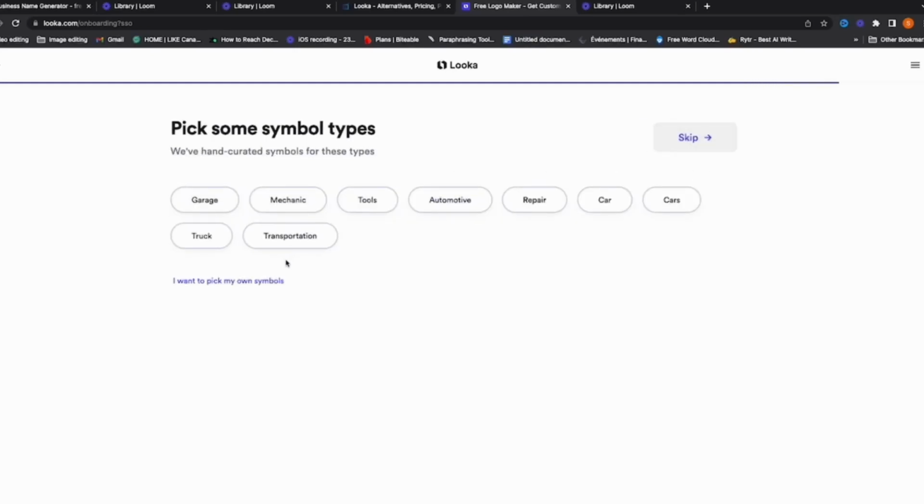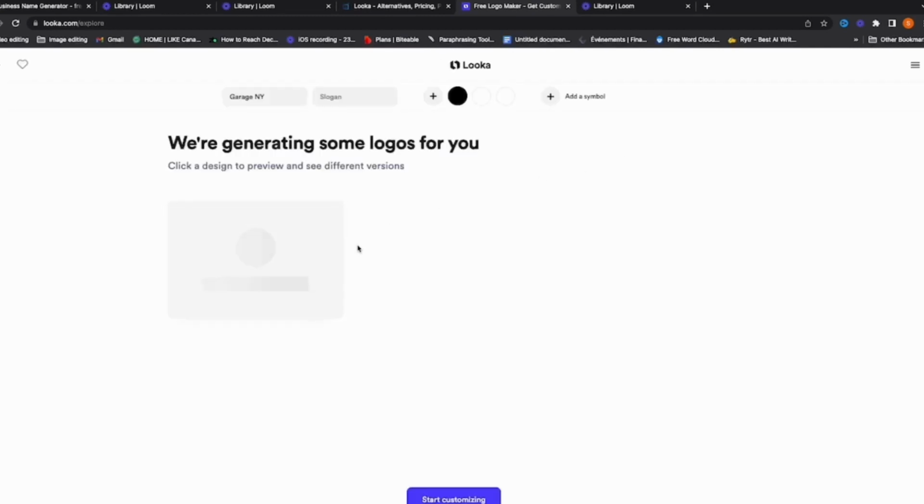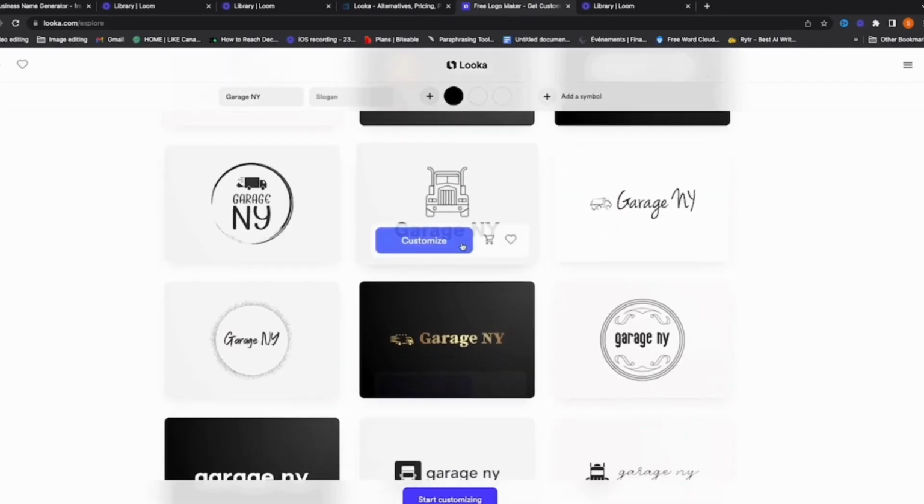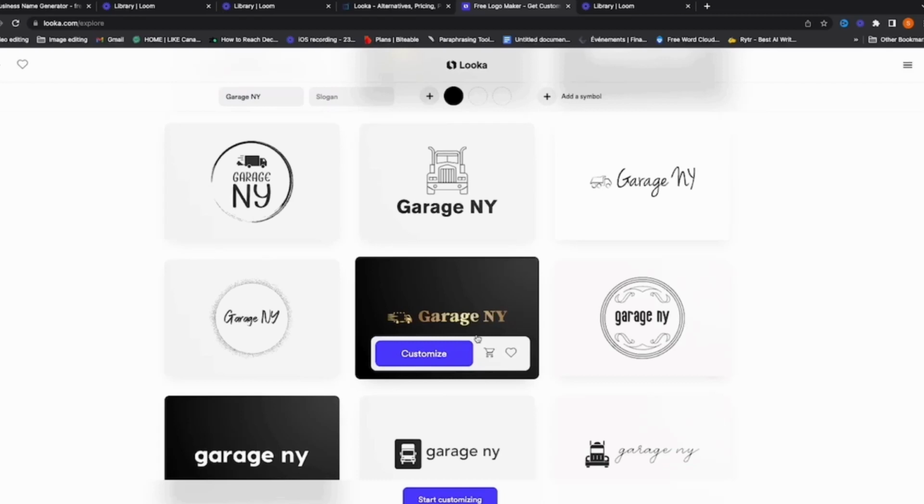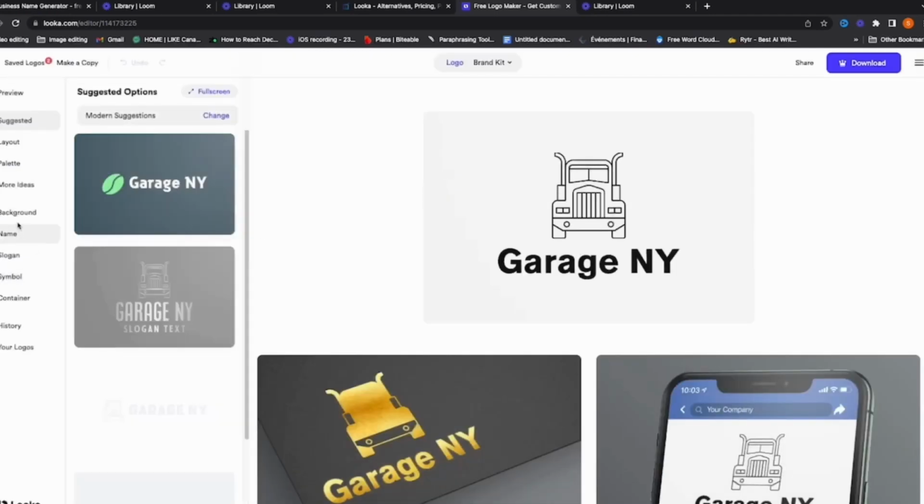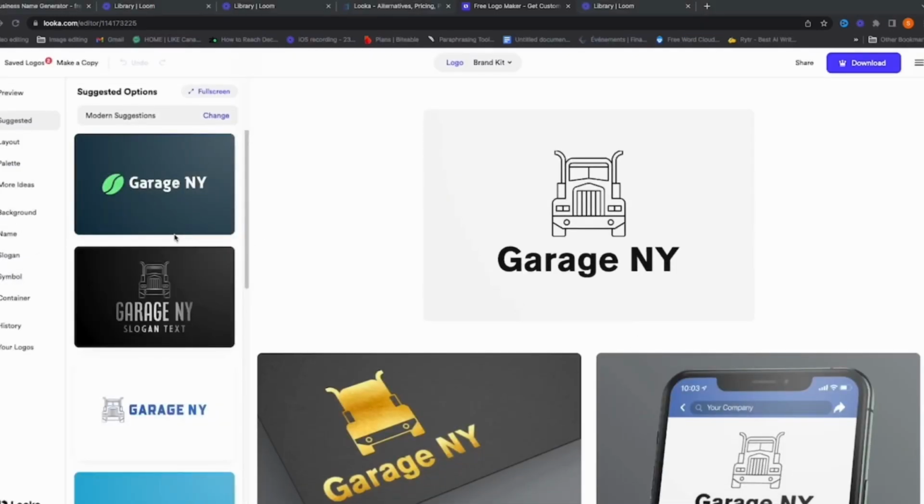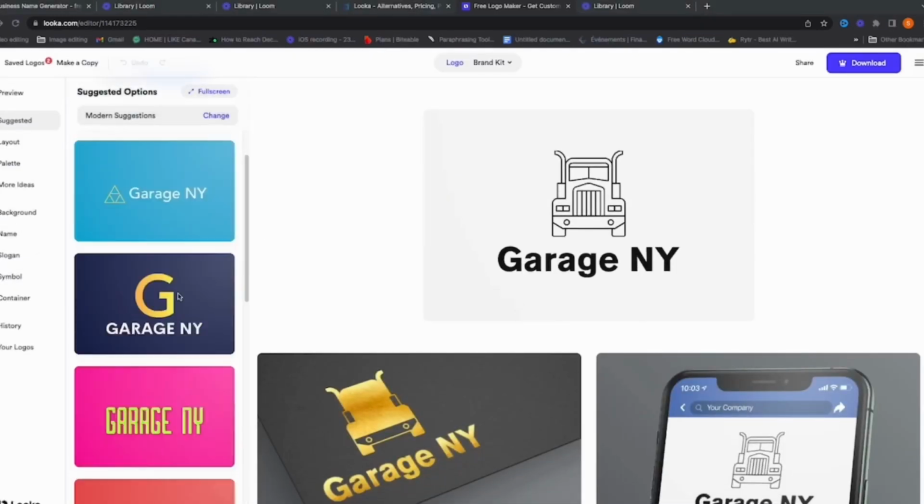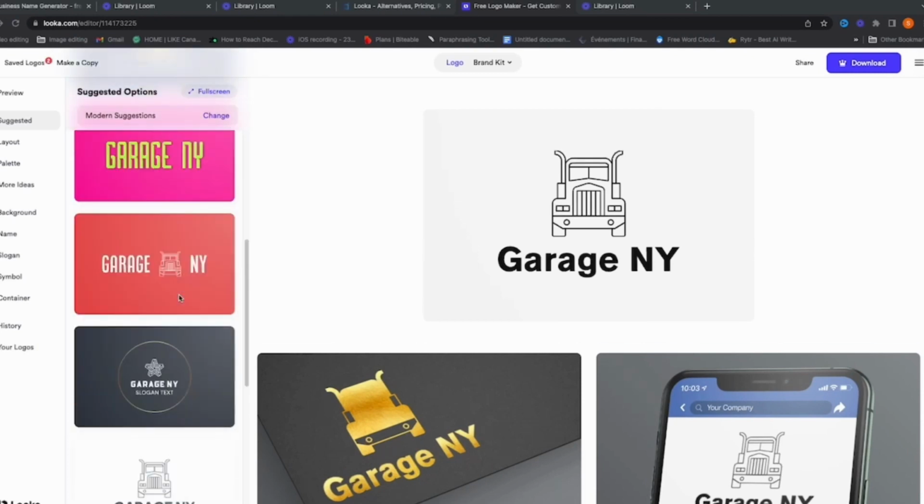And since it's a garage, we want to have a symbol that means this one. So we're going to click on this one here as a truck and continue. And boom, you see. I like this one and this one here. Let me know which one you prefer. We're going to choose this one here, for example, to customize. And we're going to click on this one. And as you see, guys, on your left side, you have different options. You can still choose the one that you like the most.